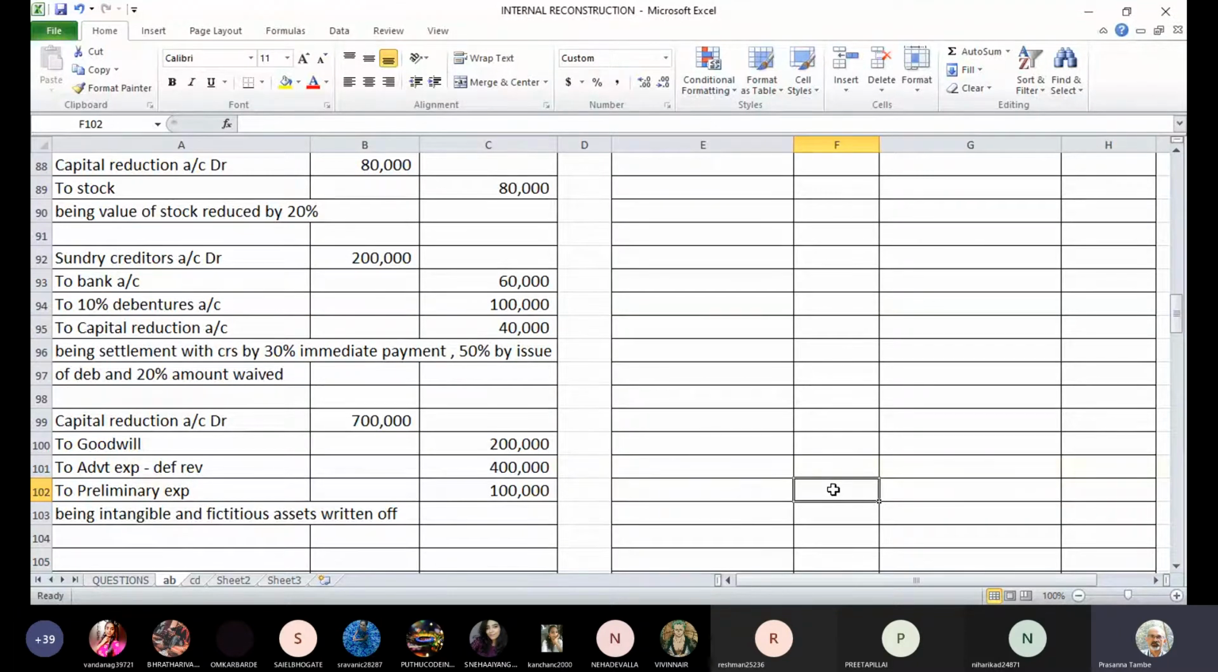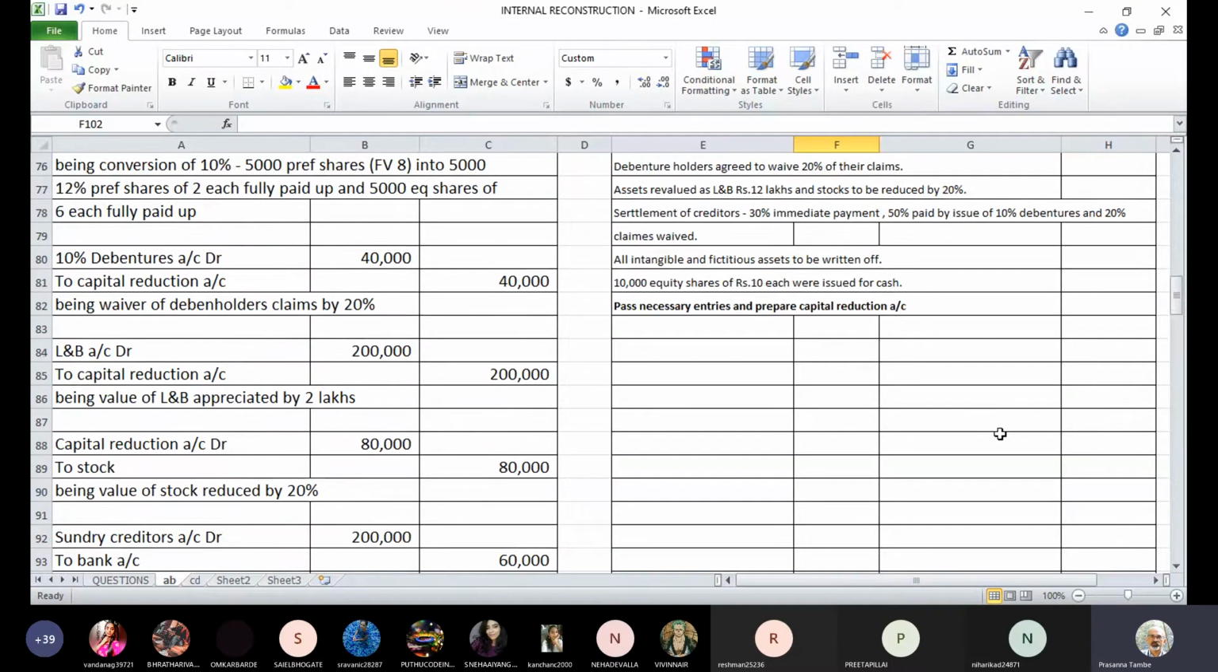All of you have finished this entry? Yes, sir. Then we go to the next one. I think this was the last adjustment. No, there is one more.